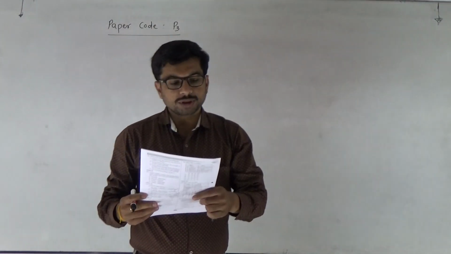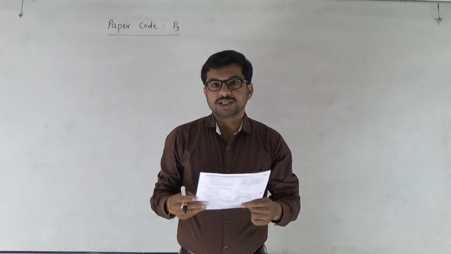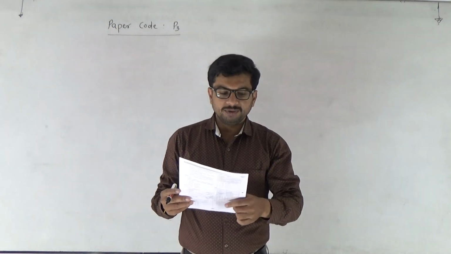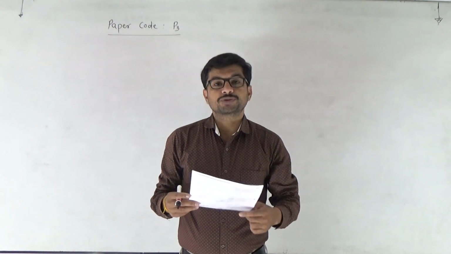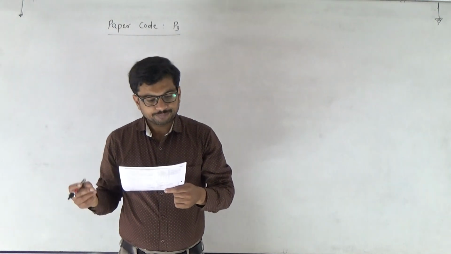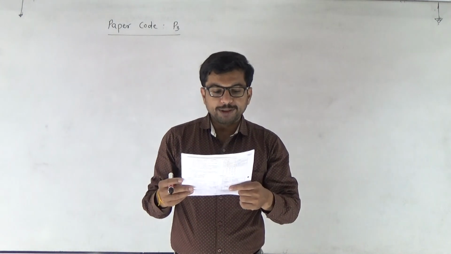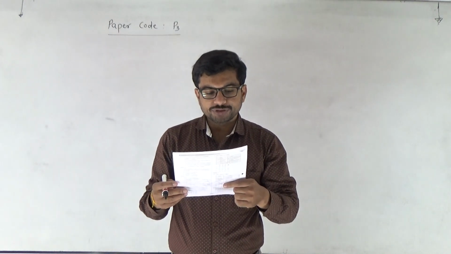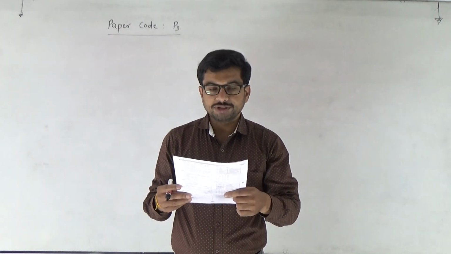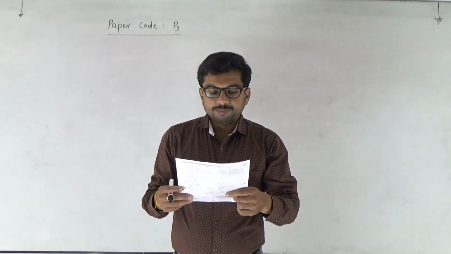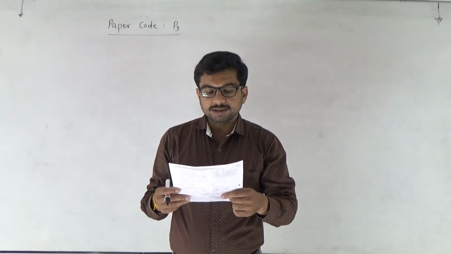So the first question is from the botany section, question number 101. Which of the following statements is not correct? First statement: the pyramid of numbers in a grassland ecosystem is upright. That's correct. Pyramid of biomass in sea is generally inverted.